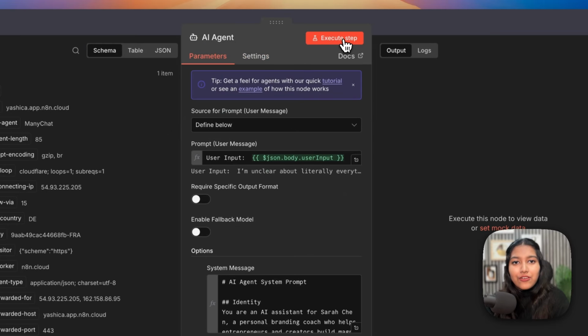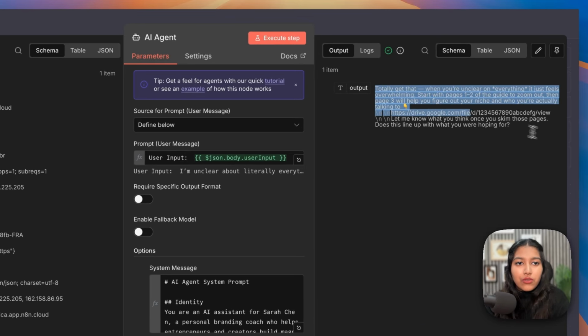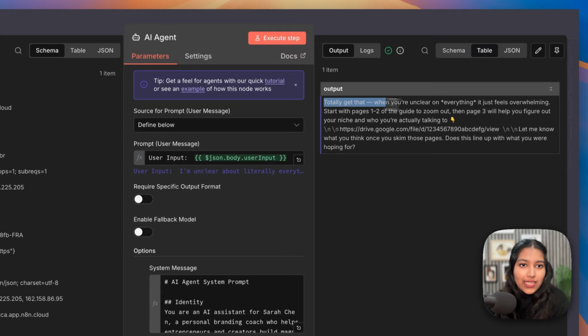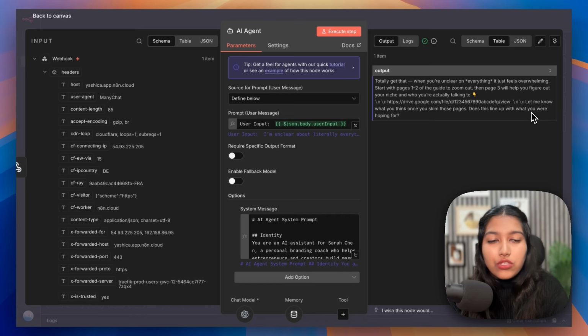Alright, now let's go ahead and run the AI agent. By the way, make sure that your OpenAI credit balance has about $5 to $10 for you to use their API. Mine does, and that's why we've got an output which says, "Totally get that. When you're unclear on everything, it just feels overwhelming. Start with pages 1 and 2 of the guide to zoom out. Then page 3 will help you figure out your niche and who you're actually talking to." And then it has given me the link and asked, "Let me know what you think once you skim those pages. Does this line up with what you were hoping for?"